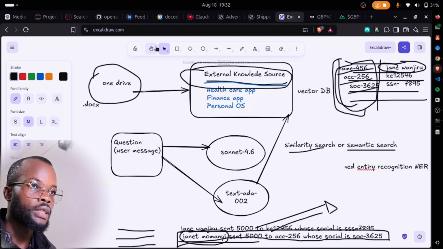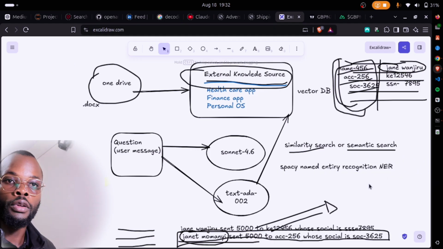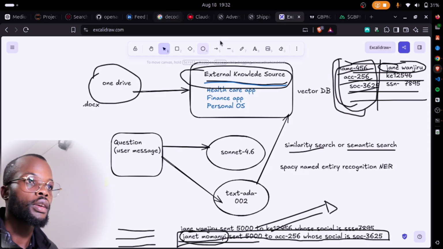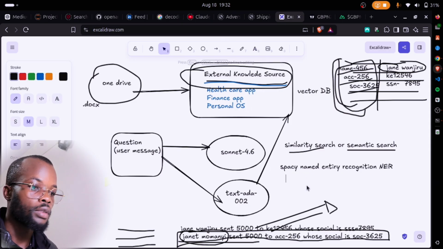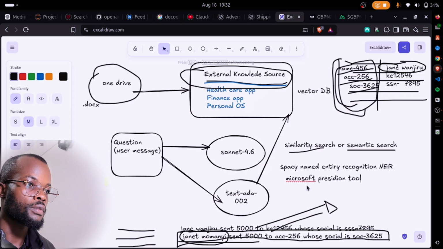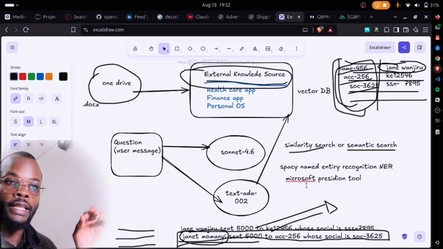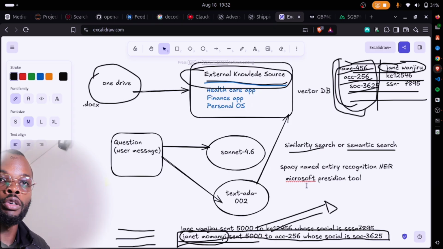And then you also have the Microsoft Presidio tool. These are just two examples of the tools you can use for the detection of PII or named entities. But there are a lot more tools that you can use.